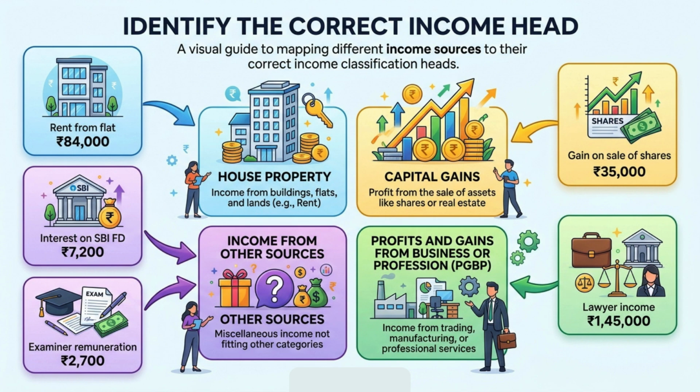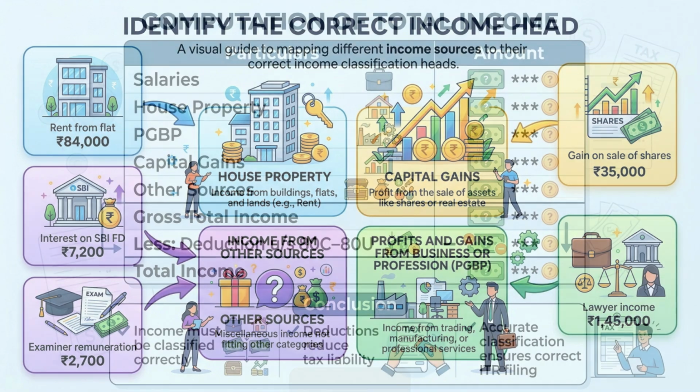Let's understand through examples. Interest on fixed deposit falls under other sources. Profit from sale of shares is capital gains. Examiner remuneration is generally other sources. Professional income of a lawyer falls under PGBP. Rent from letting out a flat is taxable under house property. These examples help us identify the correct head in practical situations.